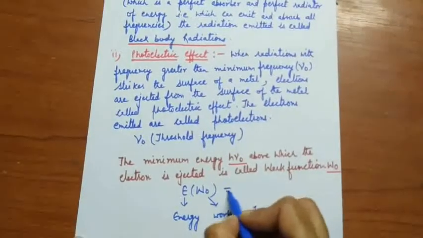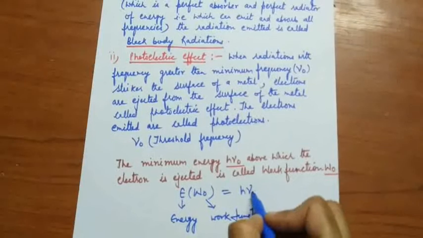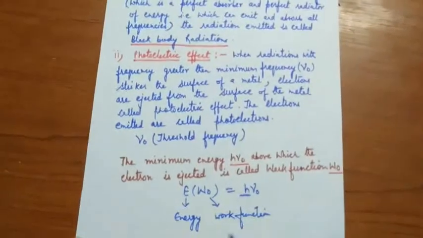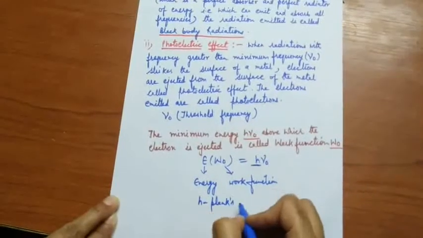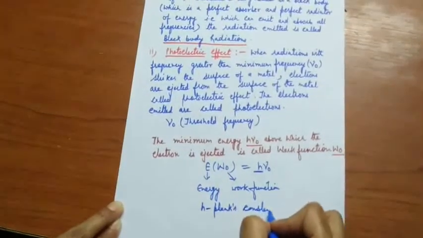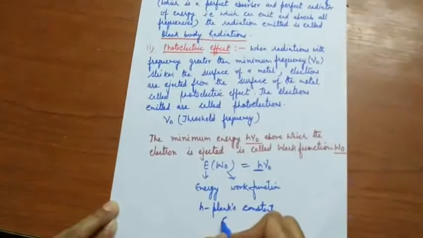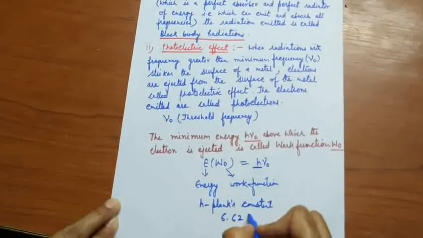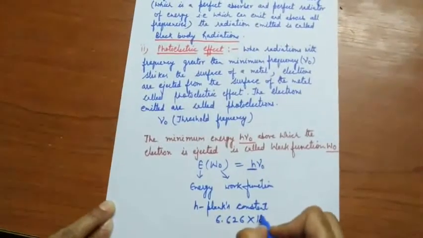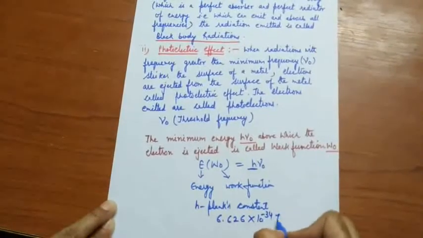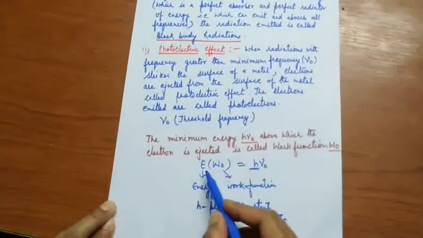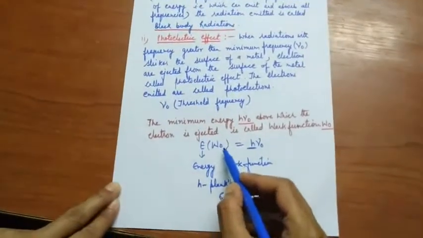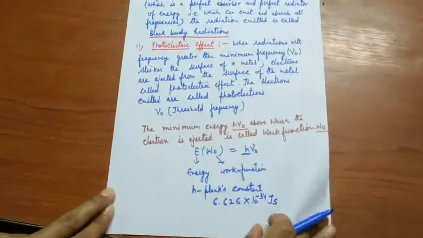It is equal to hν0. What is h? h is Planck's constant, and the value of Planck's constant is 6.626 × 10^-34 joule second. So this is very important: the work function is equal to hν0.